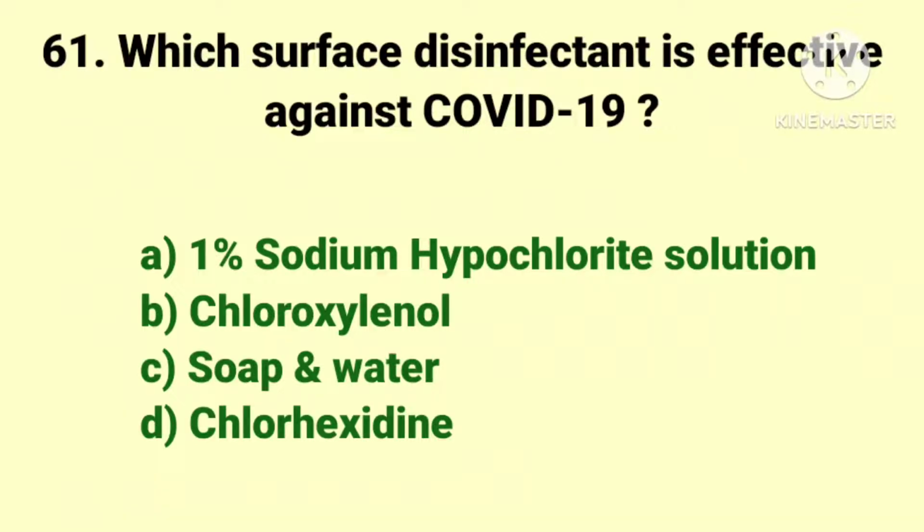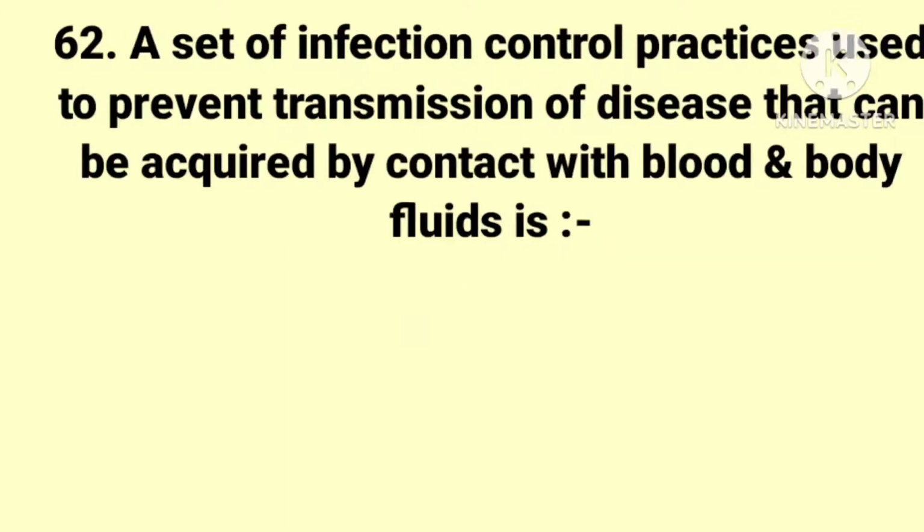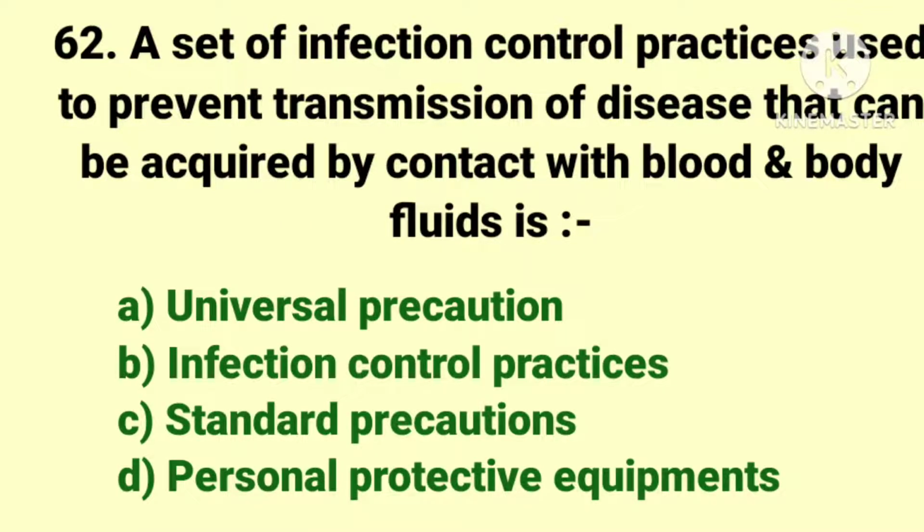And the answer is 1% sodium hypochlorite solution. The next question. A set of infection control practices used to prevent transmission of disease that can be acquired by contact with blood and body fluid is. The options are universal precaution, infection control practices, standard precautions, and personal protective equipments. And the answer is universal precautions.